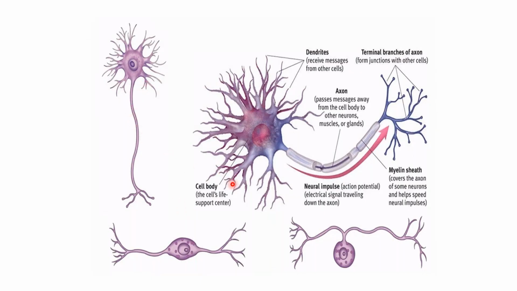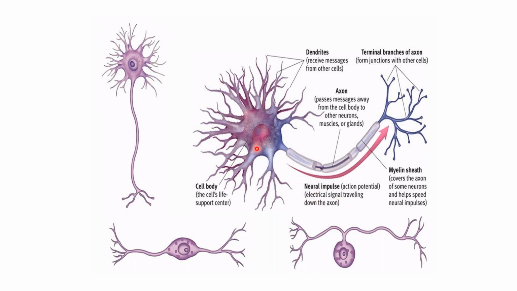You can see this is the cell body of a neuron with nucleolus and nucleus, and the axon terminal, which carries the message from the cell body through the other neurons and goes to the effector organs, forming junctions with the other cell. Myelin helps in the conduction. It makes the conduction faster. We'll come to the myelin formation also.